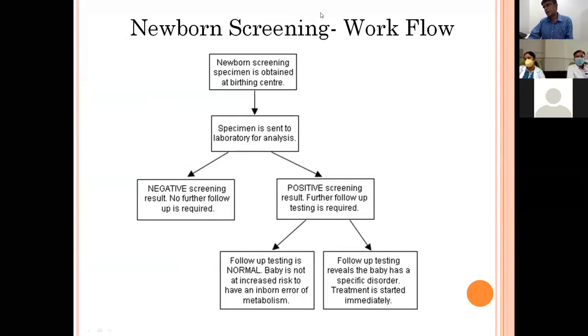So this is the workflow for the newborn screening. The specimen is collected at the birthing center. The specimen is sent to the laboratory for analysis. If the result is negative, no further action is required. If the screening result is positive, then the parents or the doctor are informed by phone or email, and further confirmatory testing is done, which also can be suggested by us, or we can also perform those tests here.